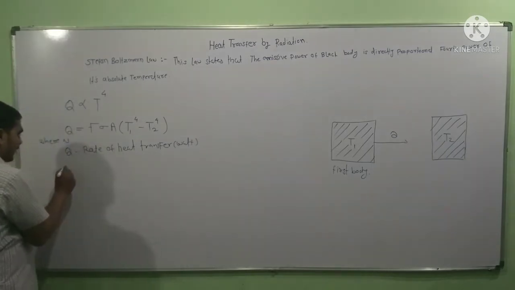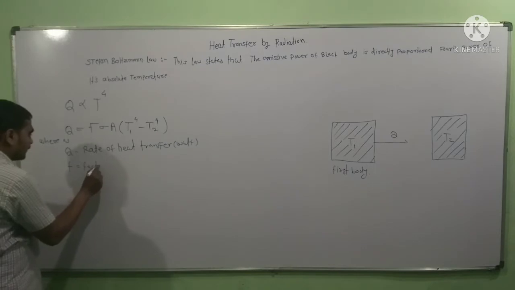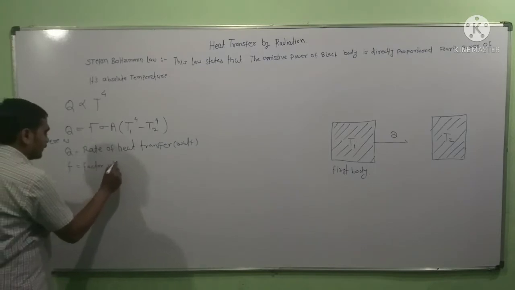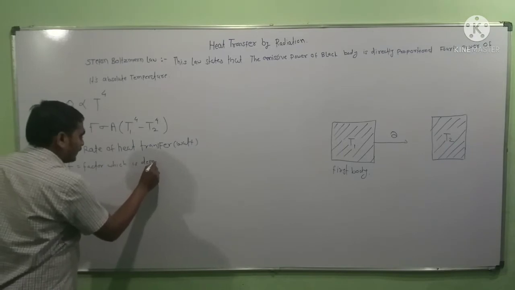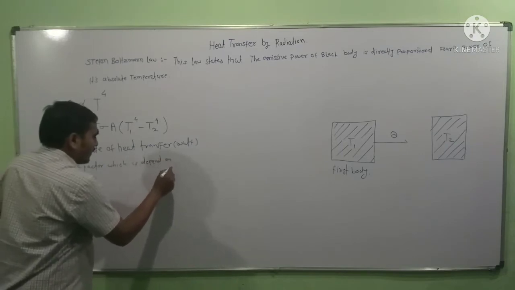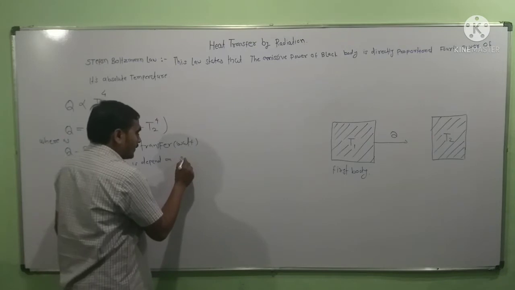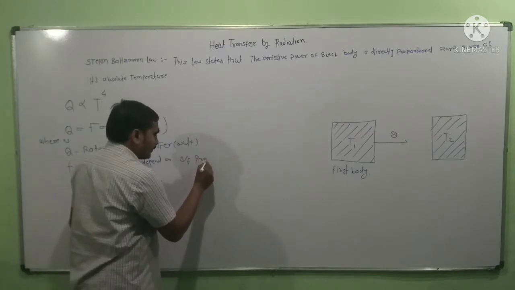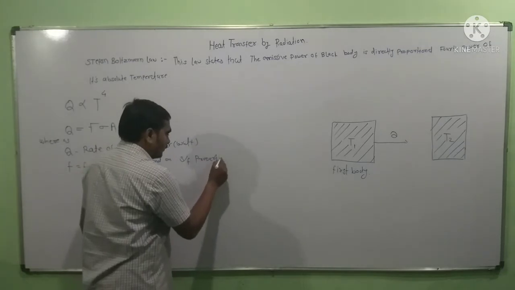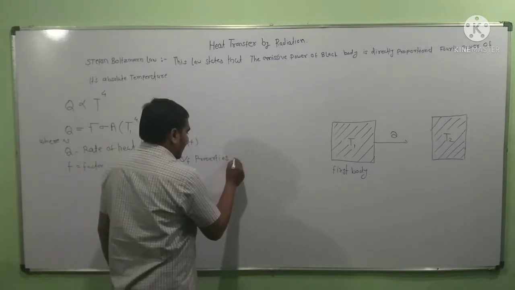This F is a factor which depends on surface properties and dimensions.